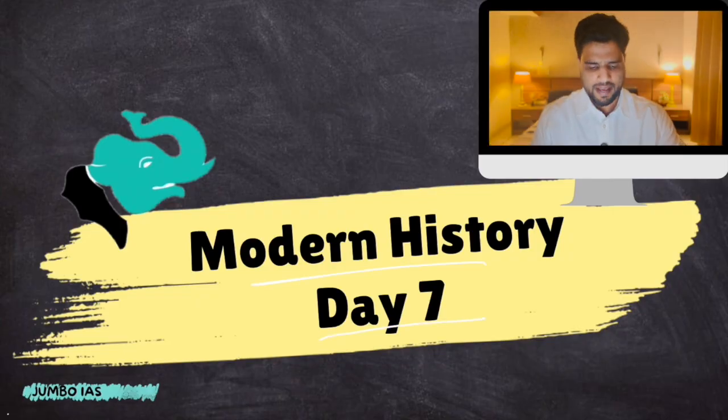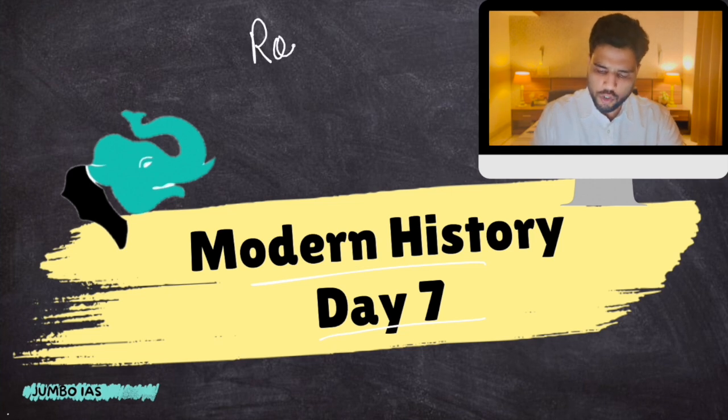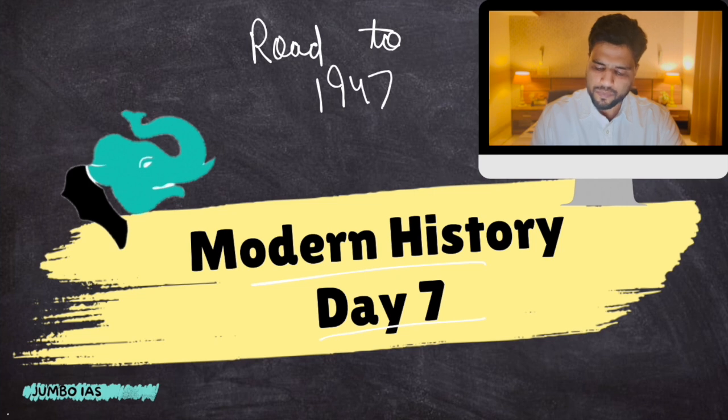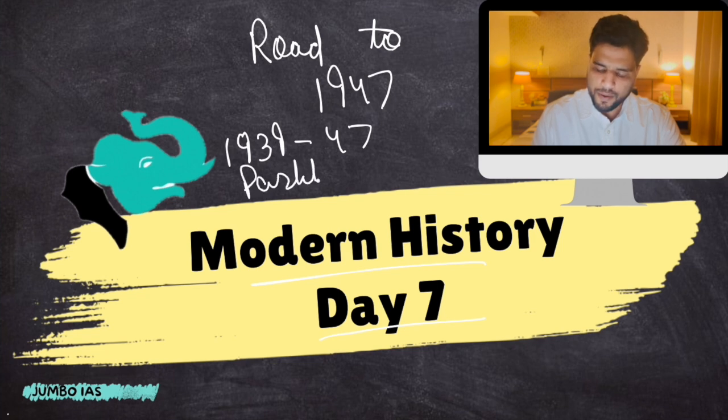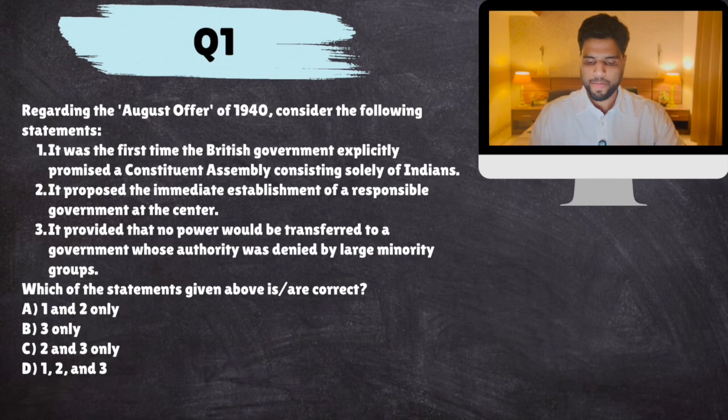So without further ado, let's straight away dive into the lecture. Let's begin. Modern history day 7, and today's target is the road to 1947. Nationalism from 1939 to 47, then partition negotiations, plus some revolutionary activities, because it was a torrid time back then. Let's start with question number 1.